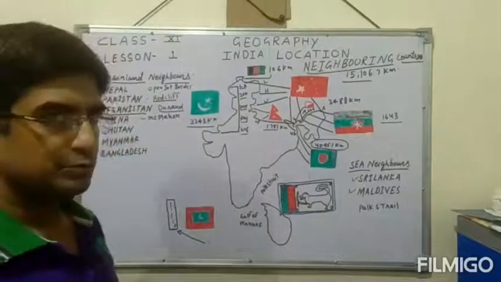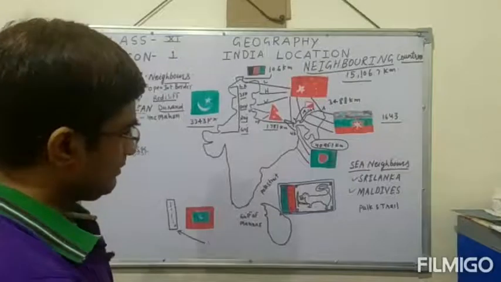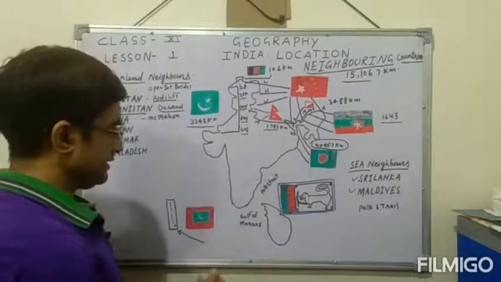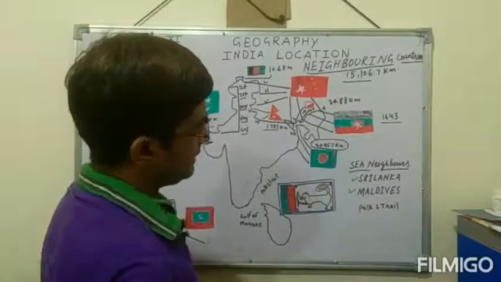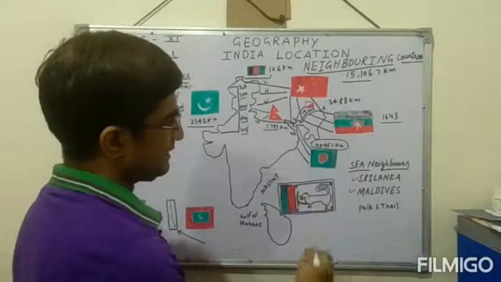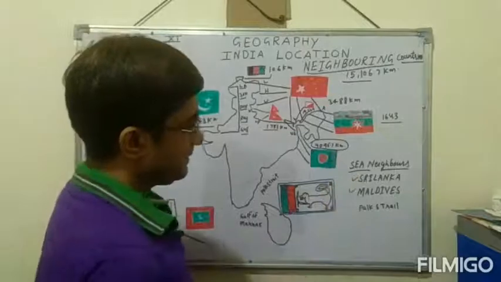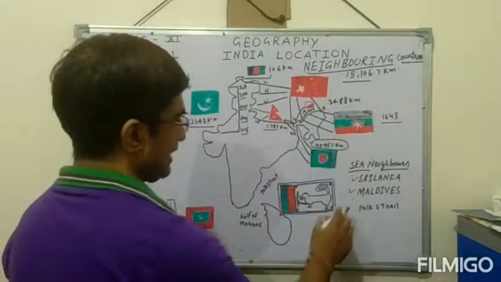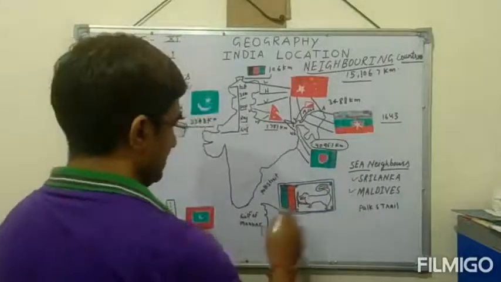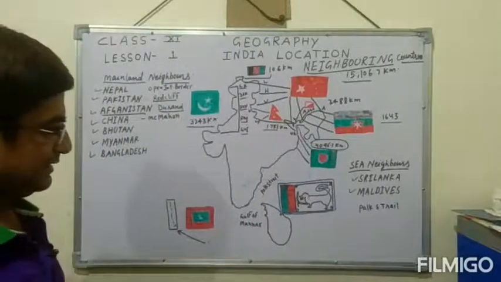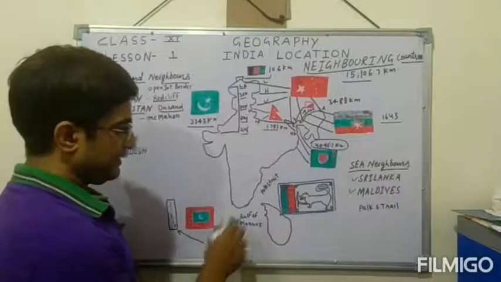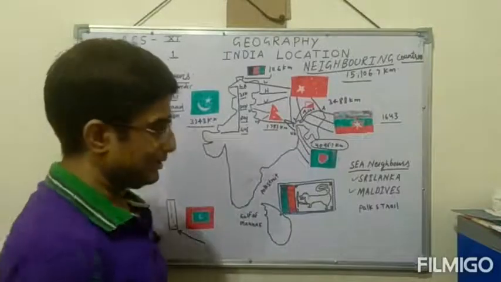Students, if you understand this well, it will help you study all these states more. After the northern neighboring countries, we will discuss the sea neighboring countries: one is Sri Lanka and the second is Maldives. Sri Lanka is far away from the Indian mainland, from Tamil Nadu, at a distance of about 52 kilometers.